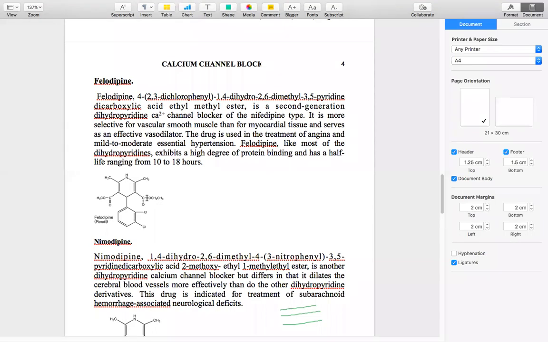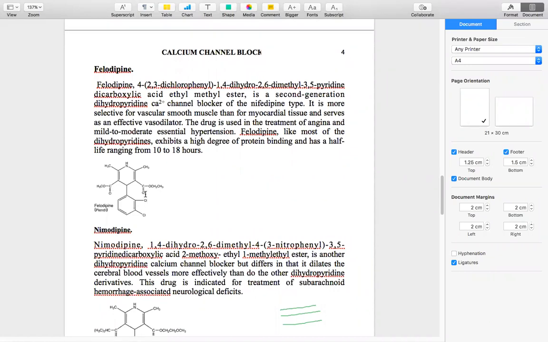That is, in the third place there is an ethyl methyl ester, whereas in the fifth place there is, as usual, the same methyl ester. And then the electron withdrawing group here is the chloro group, present at both positions, that is, in the meta position as well as in the ortho position. That is the difference between felodipine and nifedipine.